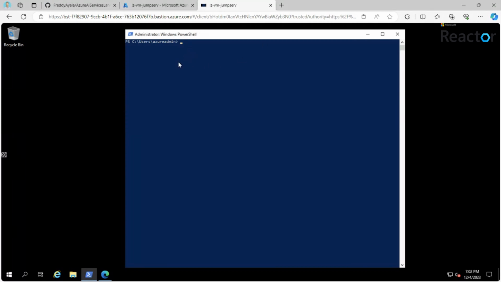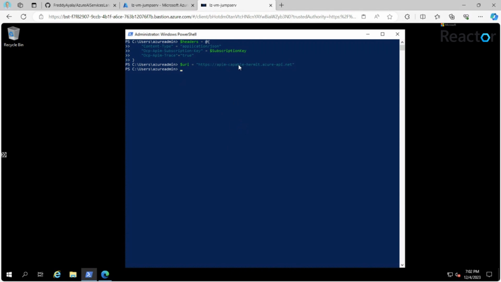So we'll define several details in order to invoke this call. We'll set some HTTP headers to be used to communicate with the API management. We'll define the URL of the API management.